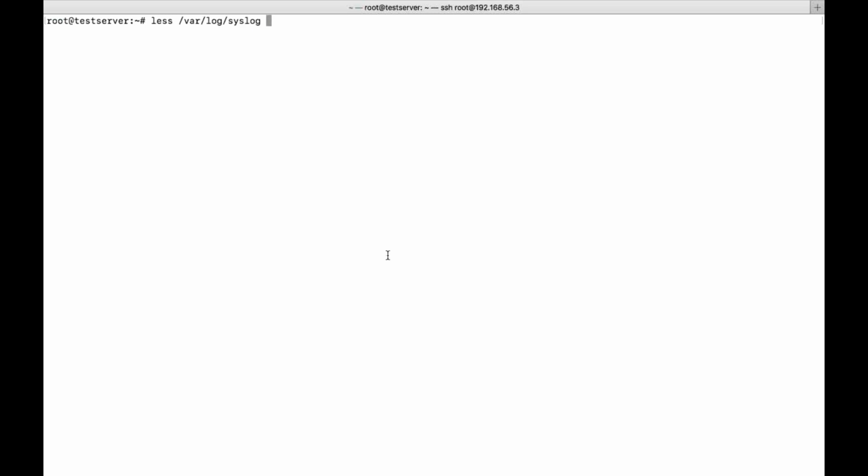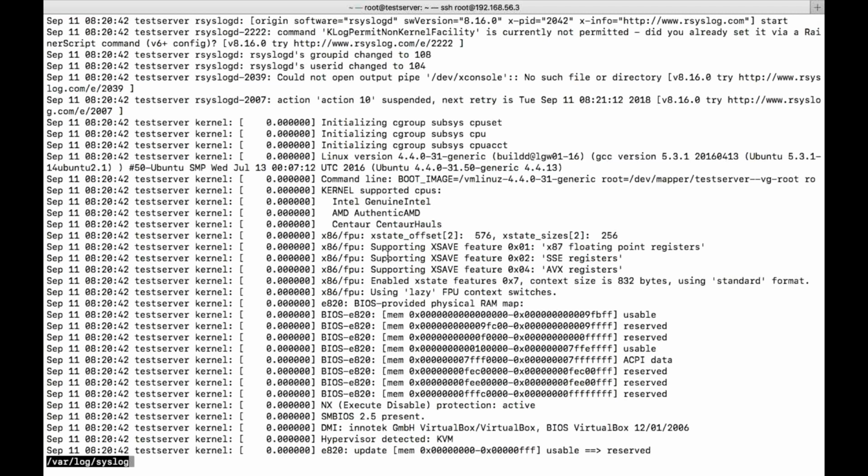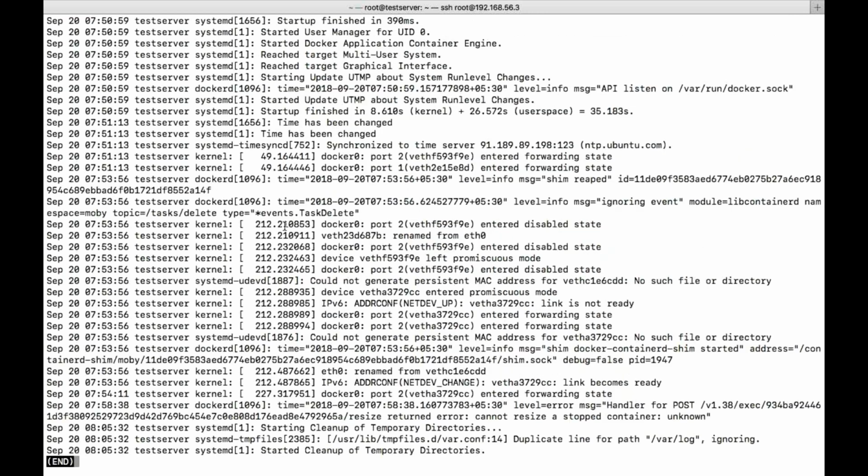Actually in this logs it will store the entire details, but there are so many other details also, kernel. So we need to filter like this, dockerd. Docker related information, but it has a lot of other informations also. If you want only docker related events, then you need to go for docker events and the parameters, whatever you want from past 1 hour, 2 hours, what you want to see. So that you have to mention. That is all about events.